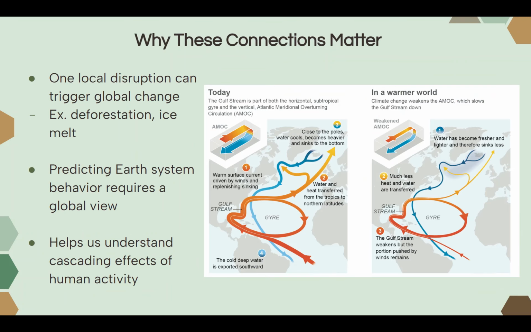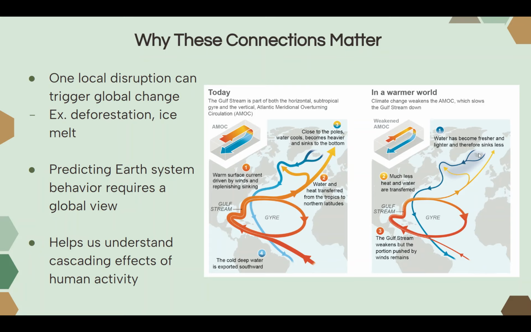Why do these connections matter? Well, one local disruption can trigger global change. For instance, deforestation and the melting of ice. The large scale melting of ice in the North Pole is actually affecting the Atlantic Meridional Overturning Circulation, or the AMOC, which is a global network of ocean currents in the Atlantic Ocean. Normally, the movement of the ocean currents in the Atlantic Ocean regulates the climate in the regions nearby, where warm water and cold water is flowing and balancing the climate of these regions.